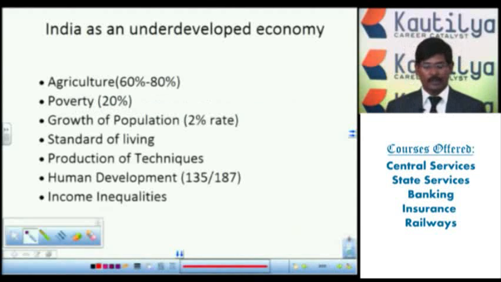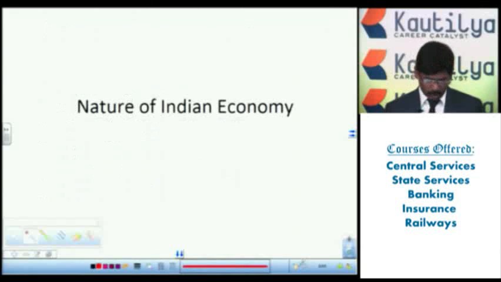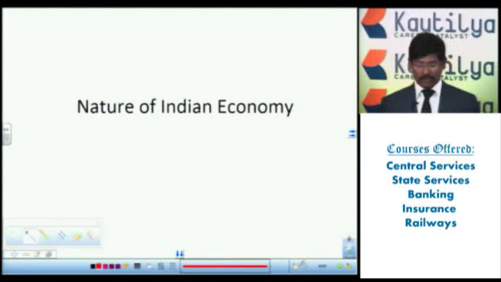Then it is a developed economy. If you observe India's economy, we know that we got independence in 1947. After 2014 and 2015, if you observe, India is still called a developing country in the world. But there are different aspects. What are the things we have to look after? So what's the nature of our economy? Because India is still a developing country.